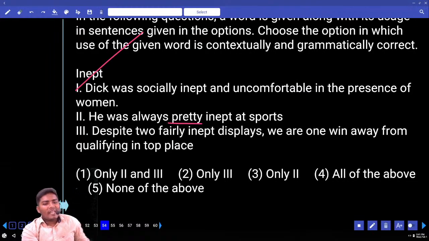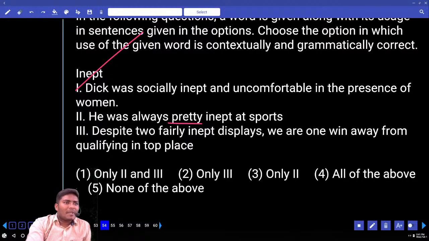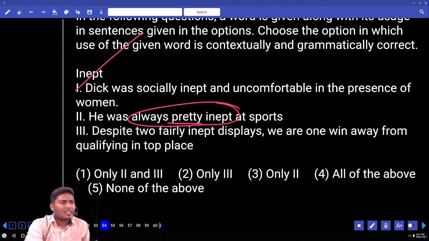Now, he was always pretty inept at sports. What does it mean? He always plays different sports or he doesn't play sports? He doesn't play sports. So he is always pretty inept, in the sense he doesn't involve in any sports. Even the second one is also fine.